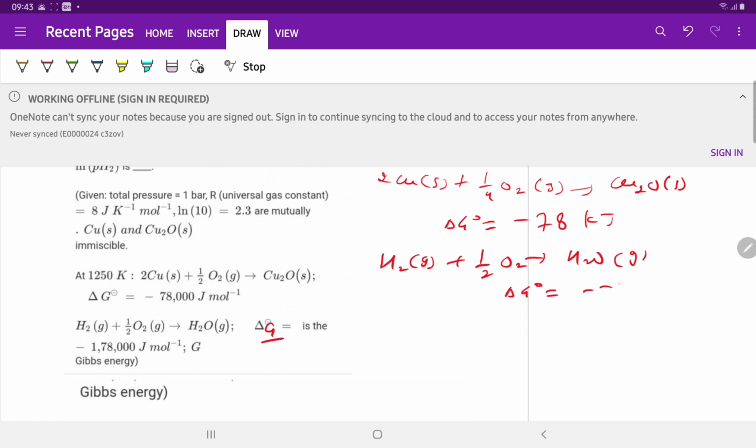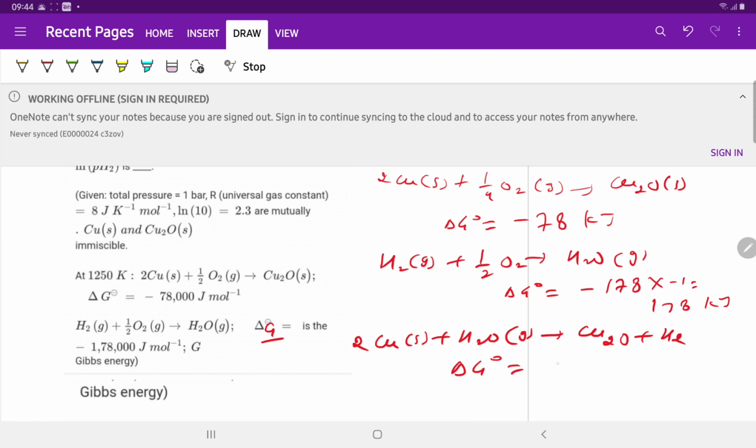Delta G naught is equal to minus 178 kilojoule. 2 moles of copper solid plus H2O gas gives Cu2O solid plus H2. Delta G naught is equal to plus 100 kilojoule.